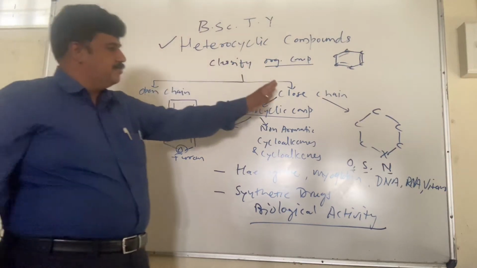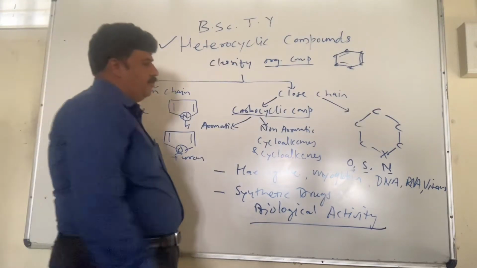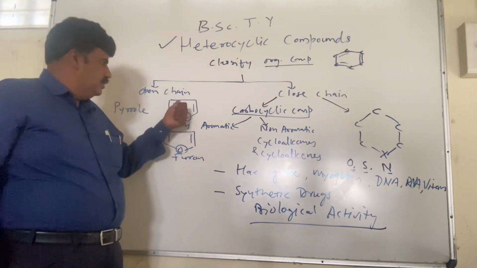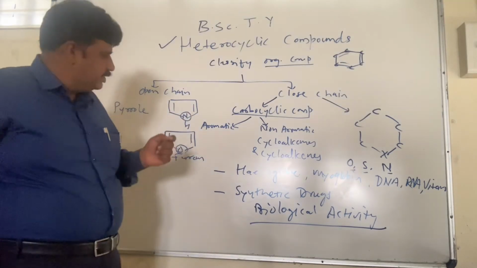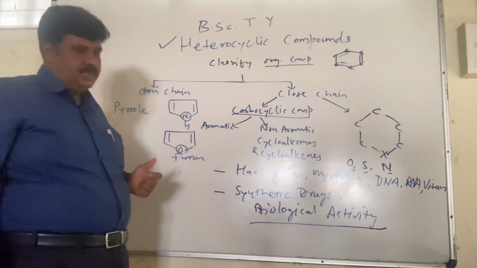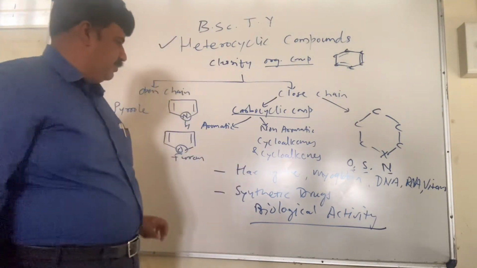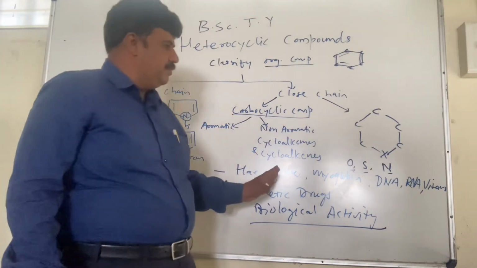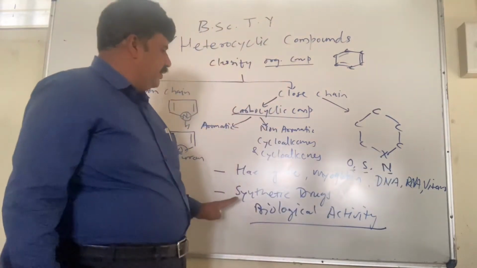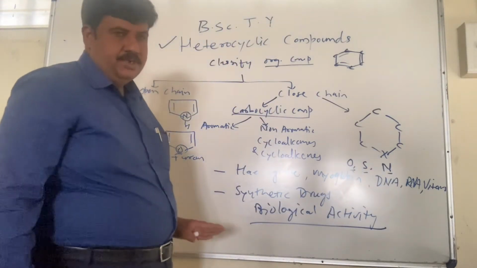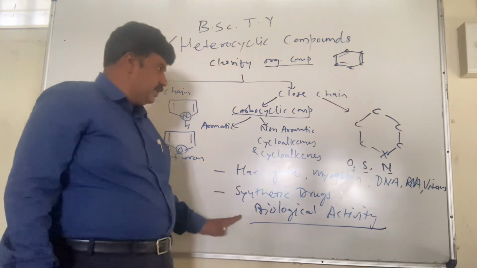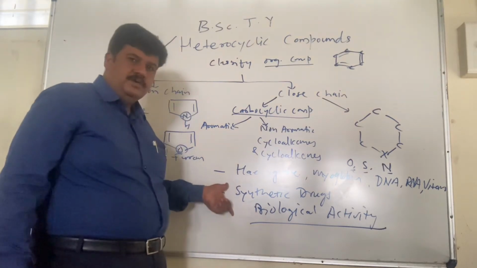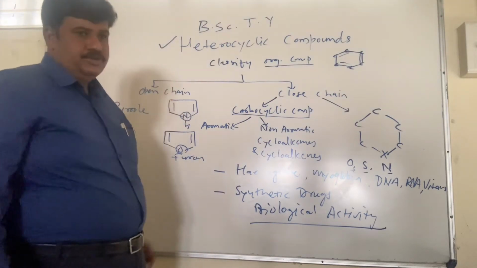So how do they differ from carbocyclic compounds? There is an essential presence of heteroatoms such as oxygen, sulfur and nitrogen, in such ring systems where the skeleton is made up of one of the heteroatoms such as nitrogen, oxygen, sulfur. They are called heterocyclic compounds, and they have significance in naturally occurring compounds such as hemoglobin, myoglobin, DNA, RNA, vitamins, and most of the synthetic drugs. You can say that more than 90% of the drugs have a heterocyclic component in their structural composition. So this is the introduction of this topic.